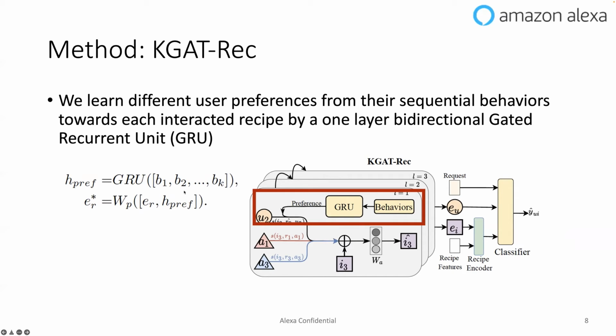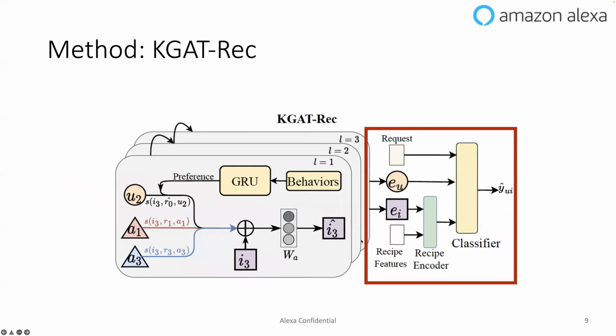So the historical behaviors will pass to a GRU, and then we concatenate the GRU hidden states and the original ID embedding to form an updated relationship embedding. And after that, we will get the user and recipe embeddings, and we will use them to predict the binary relationship between them.